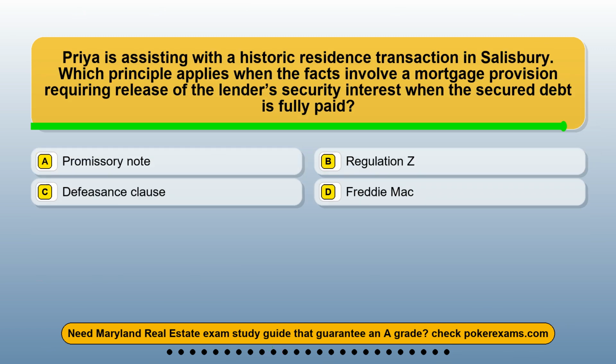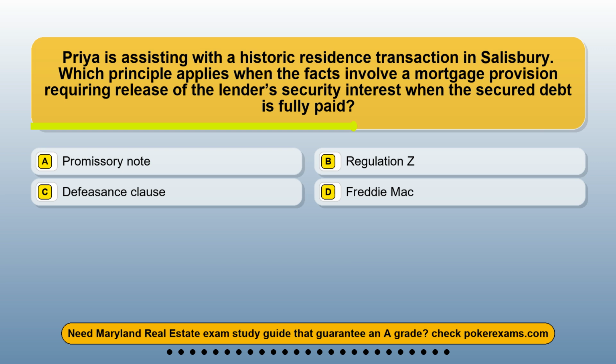Question 10. Priya is assisting with a historic residence transaction in Salisbury. Which principle applies when the facts involve a mortgage provision requiring release of the lender's security interest when the secured debt is fully paid? Option A, promissory note. Option B, Regulation Z. Option C, defeasance clause. Option D, Freddie Mac.